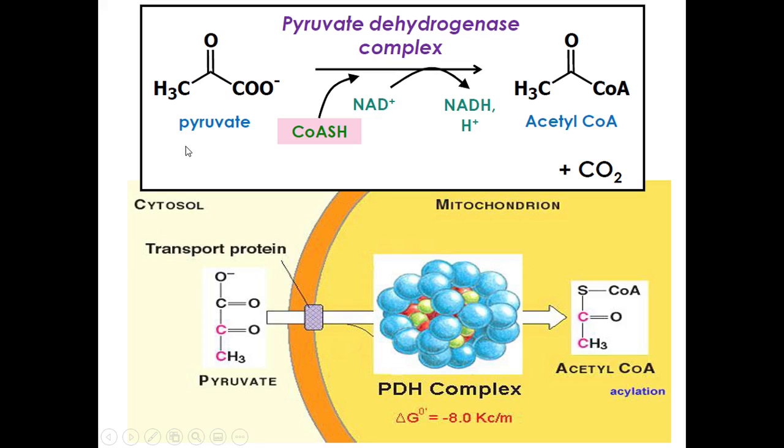So paano ba pumapasok si pyruvate doon sa mitochondrion? We have these porins. So transport proteins, or we call them porins. So these porins are proteins that allow the passage of your pyruvate to enter the outer mitochondrial membrane. Okay?